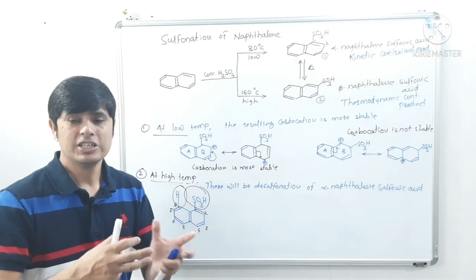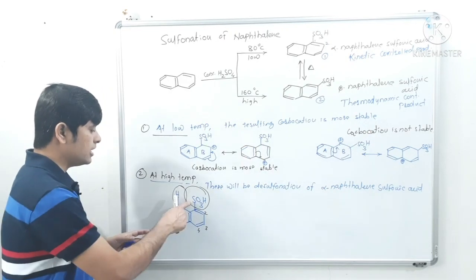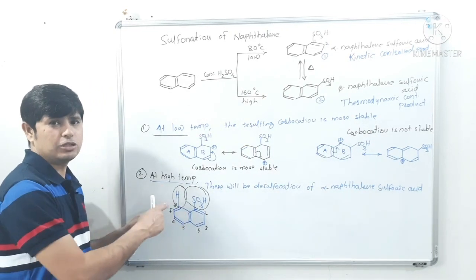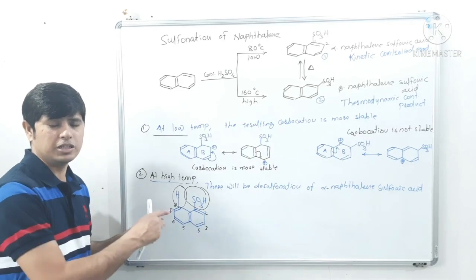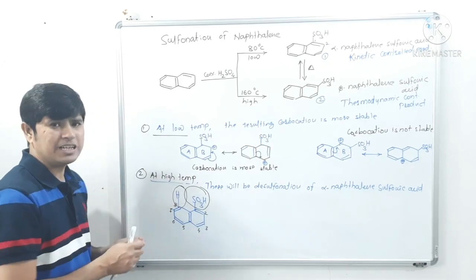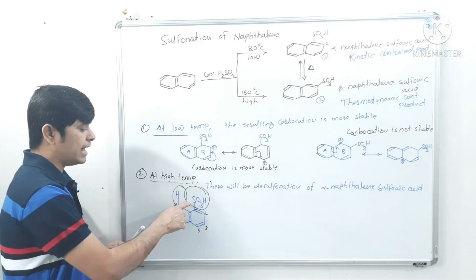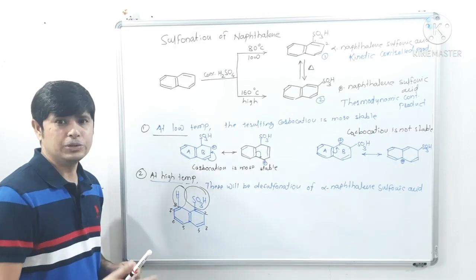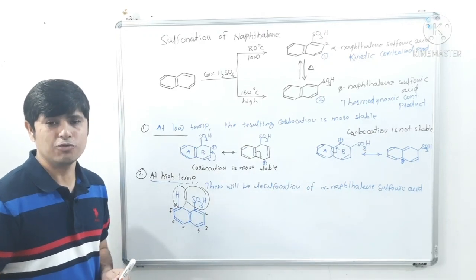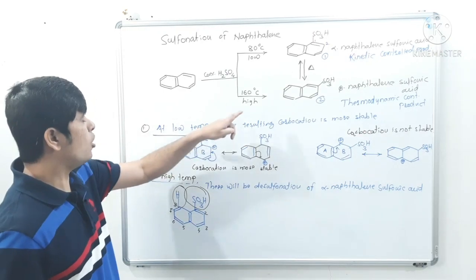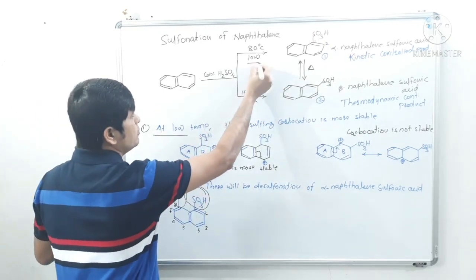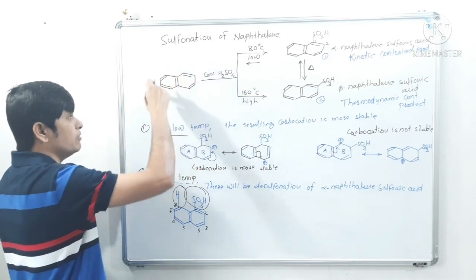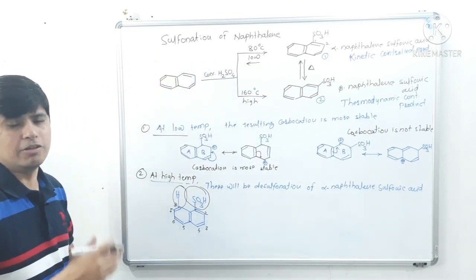So there will be steric interaction between this sulfonic acid group and this hydrogen, which is at position number 8. Because of that steric interaction, this sulfonic acid group will try to desulfonate. Again there will be a reversible reaction, and naphthalene will form.